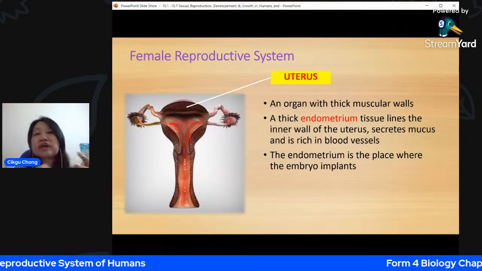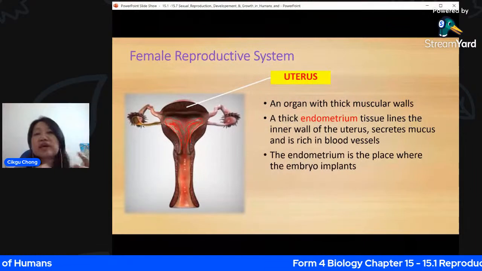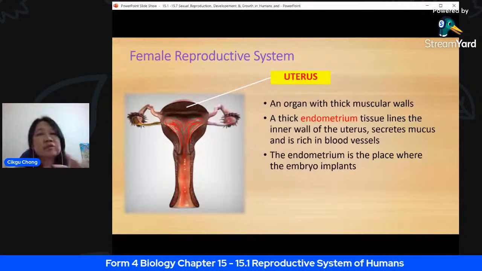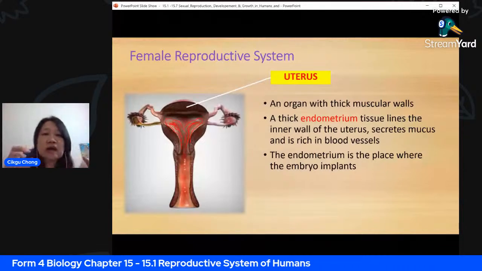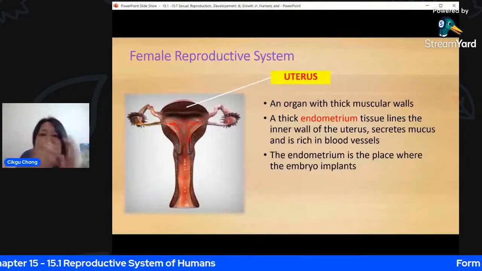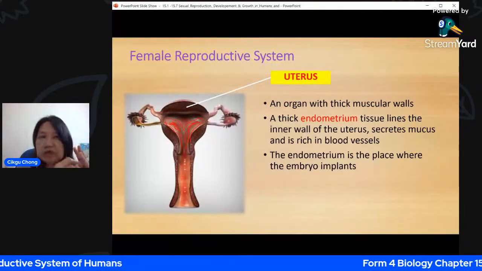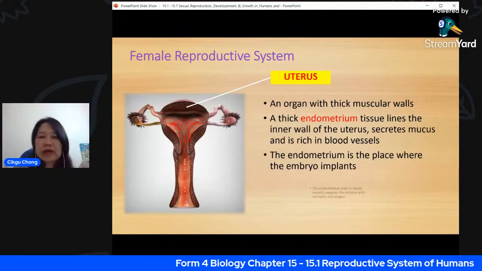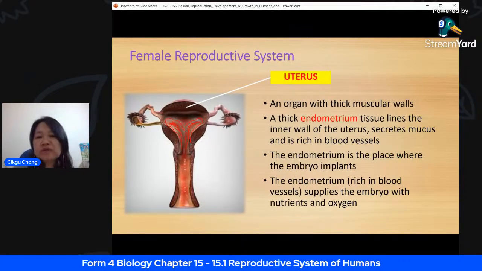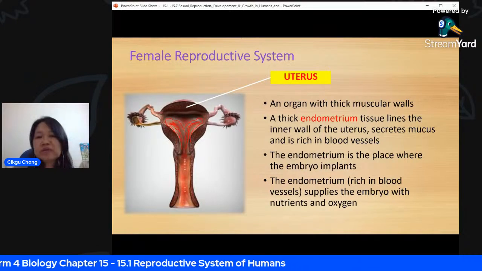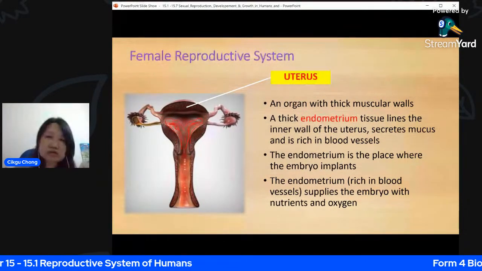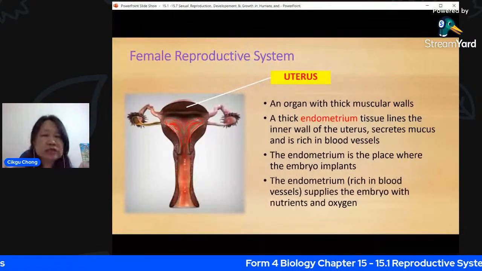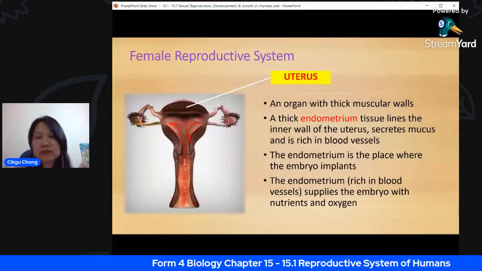And it has to stick to the endometrium because the zygote needs nutrients, and the blood supplies nutrients for the baby to grow. So there has to be a process of the zygote sticking onto the rich tissue layer here to absorb minerals and other substances. The endometrium, which is rich in blood vessels, supplies the embryo with nutrients and oxygen throughout the entire 9 months, or rather 40 weeks, where the baby develops inside the mother's womb. So this is all about the uterus.